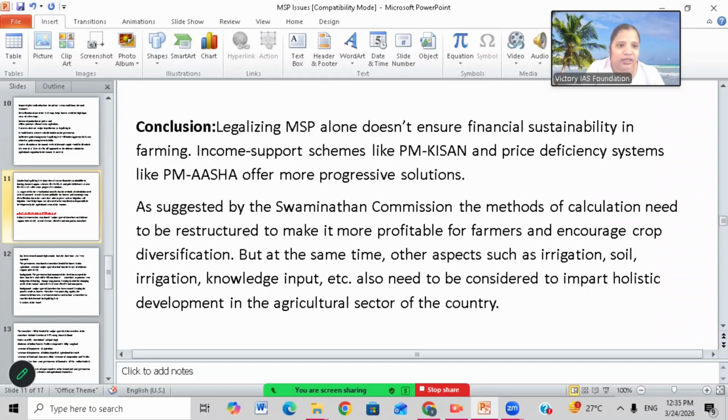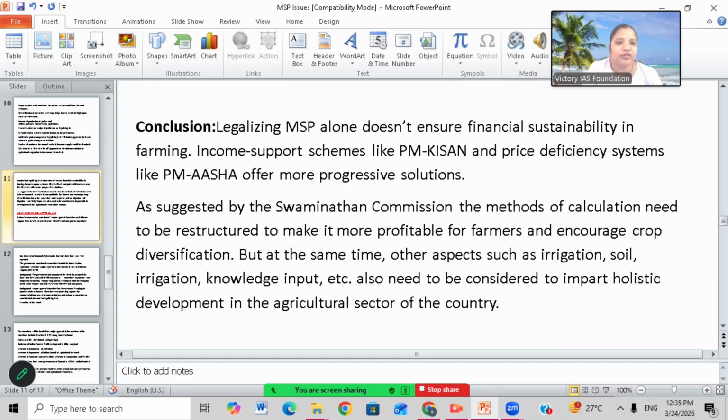Subsidies on crops, PM Poshan Abhiyan, and Anganwadi Abhiyans are there. All these schemes should be regularized so that MSP will get some benefits. As suggested by the Swaminathan Commission, the methods of calculation need to be restructured to make it more profitable for farmers and encourage crop diversification. The methods of calculation by CACP also should be efficient. It must include land prices and labor prices, not only the factors of production. At the same time, other factors such as irrigation, soil, knowledge, and inputs also need to be considered to impart holistic development in the agriculture sector of the country.